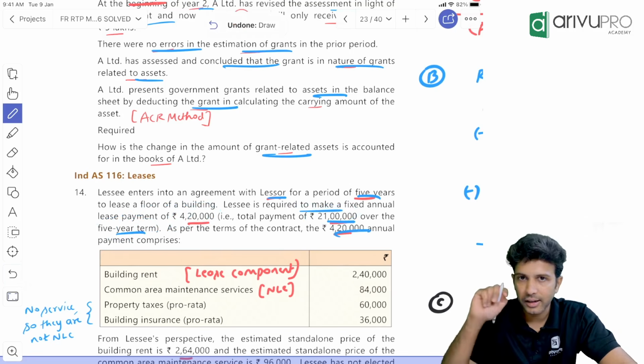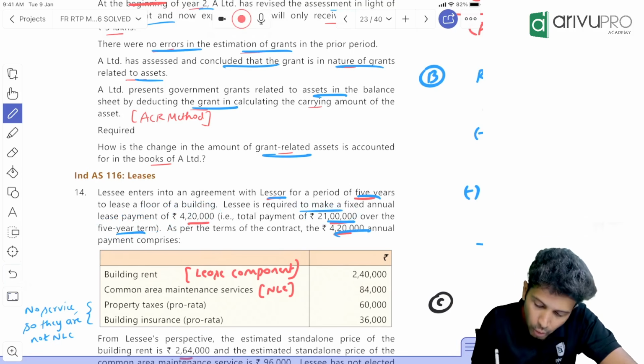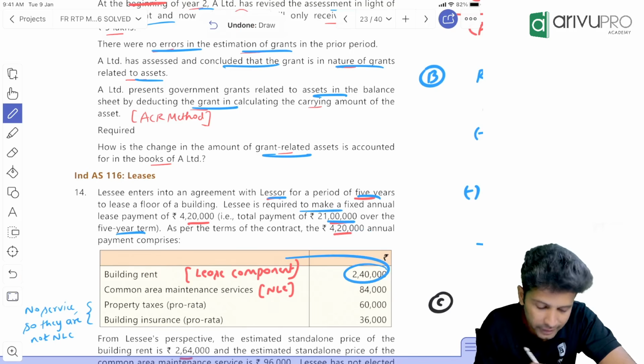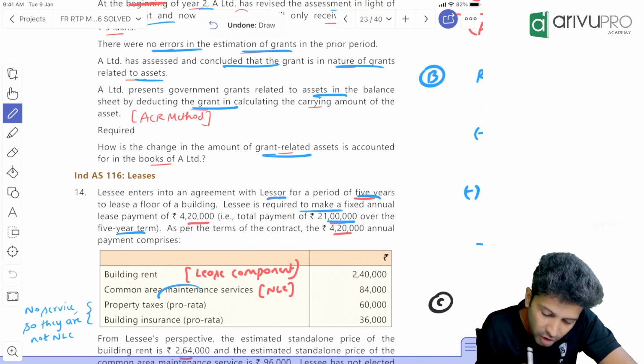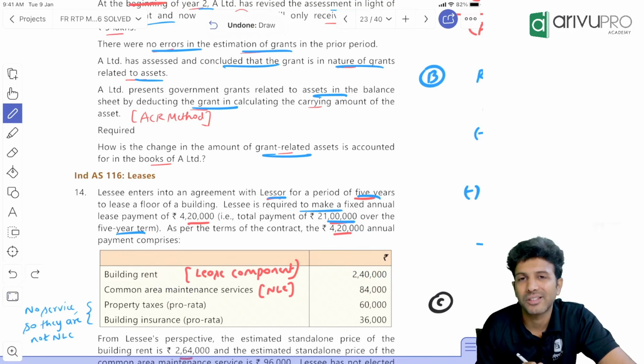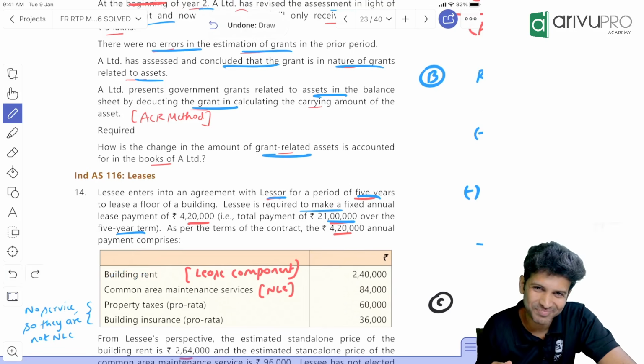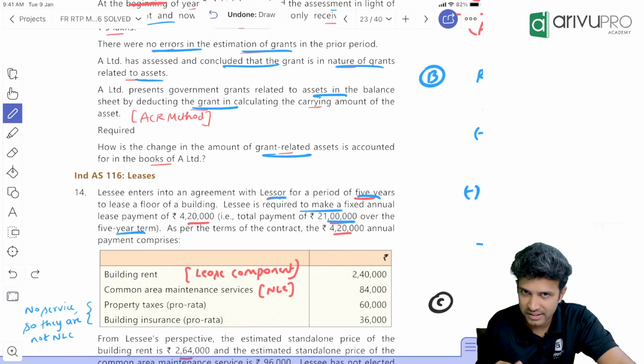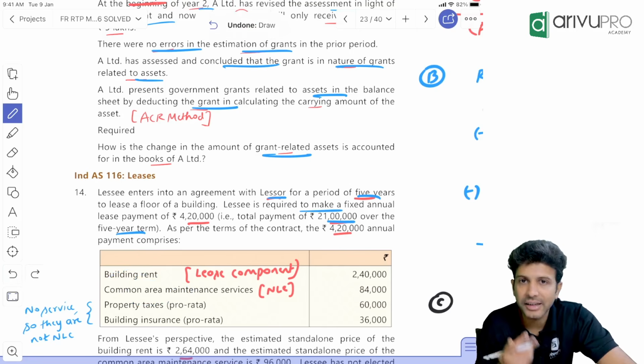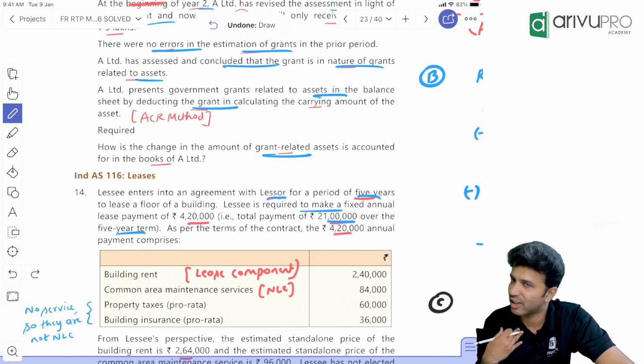That 420 lease payment breakup they have given. Out of this 4,20,000, for building rent we are paying 240. Then common area maintenance is 84. For building, it's a lease component, right? There's an asset. But for this common area maintenance, are you having any asset? No.